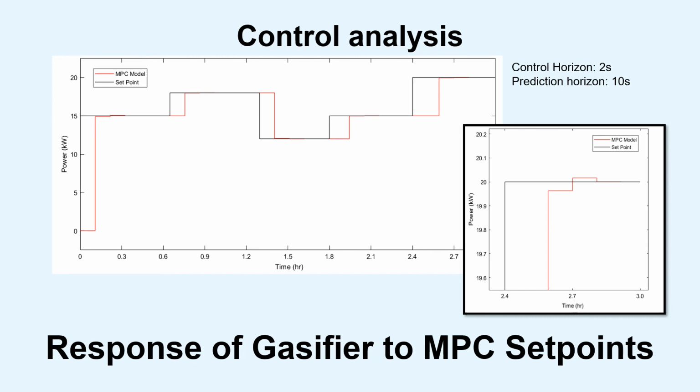MPC model took around 18 minutes to respond to the changes while the overshoot in this model is less than 1%. The oscillation times are small as well. The model is able to reach and stabilize the set point around 24 minutes, and the root mean square error of this model is 14.14, which is very small.